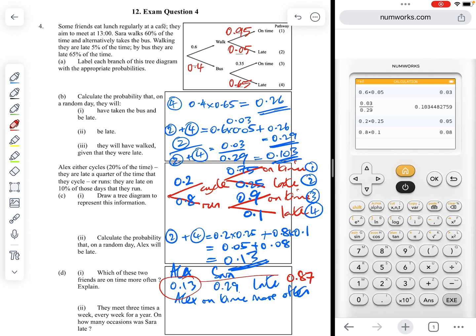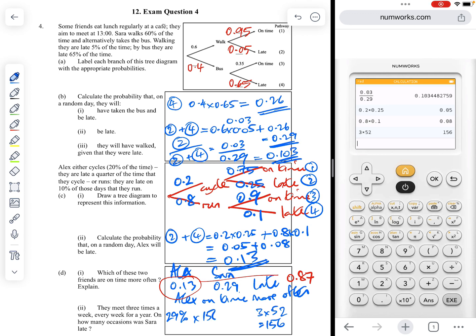D2, they meet 3 times a week, every week for a year. On how many occasions was Sarah late? So if Sarah is late 29% of the time, and we have 3 times a week times 52, so 3 times 52, they should have met 156 times.